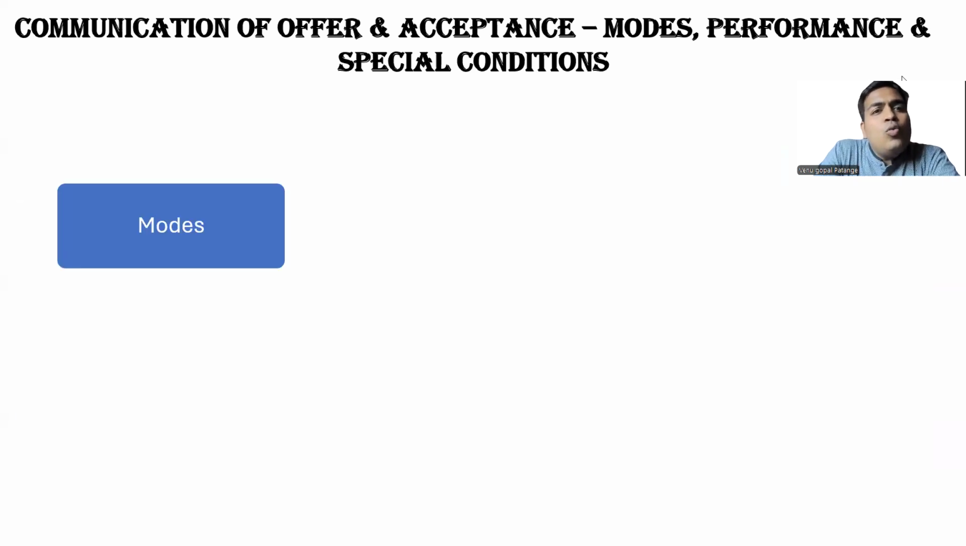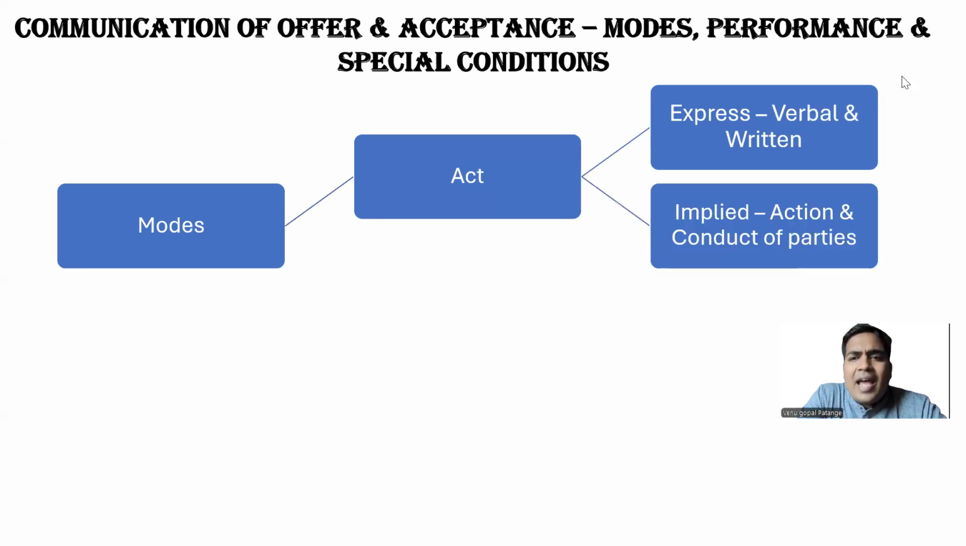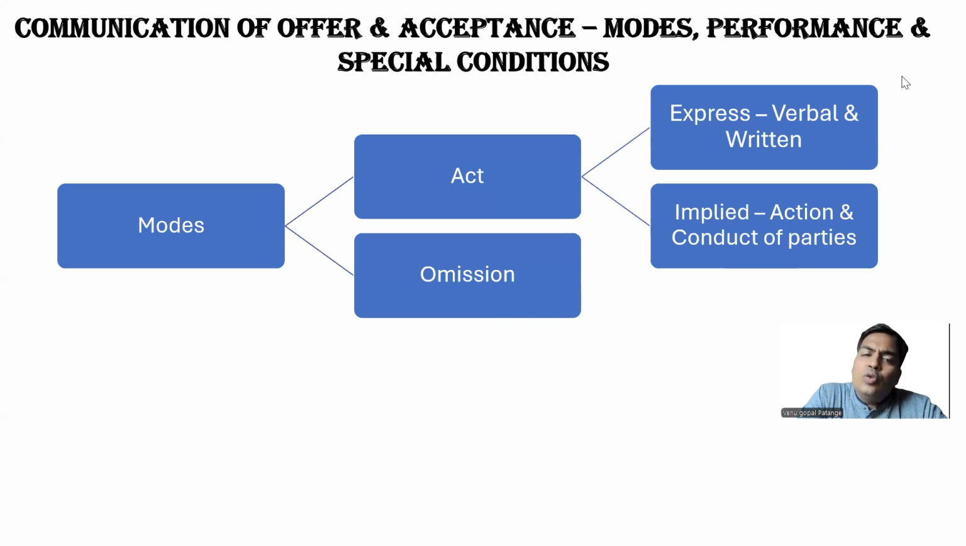So we'll move to communication of offer and acceptance. We discussed timings. Now we are going to discuss modes, performance, and special conditions. How can you communicate offer and acceptance? It can be by way of act. Act means express or implied, which is verbal and written, and actions and conduct of parties. Sometimes through omission as well, as we have discussed: act or abstinence of doing. So omission consists of abstinence of doing, or not doing something.